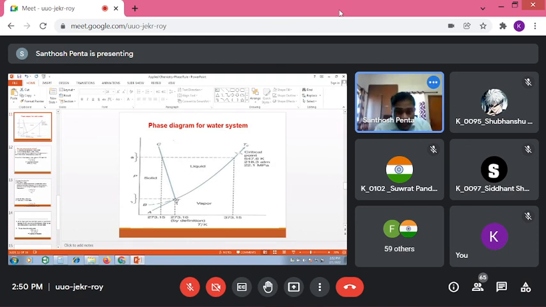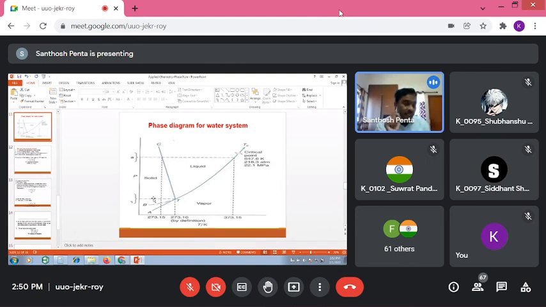As per our theoretical knowledge, this is the solid phase, so the water should be existing in the solid phase. But in some cases, which cases? If the water is ultra pure, there are no impurities at all, then even below 0 degrees centigrade the water may be existing in liquid state. Supercooled water.